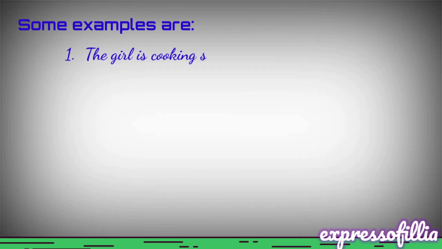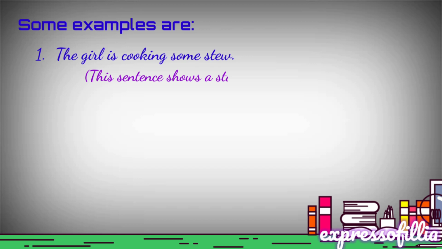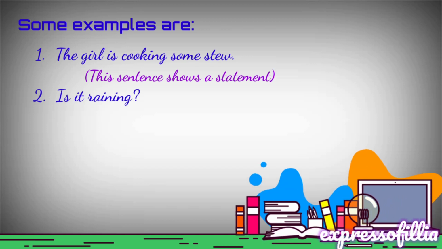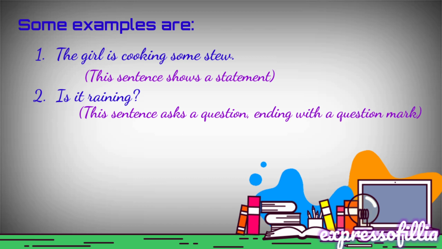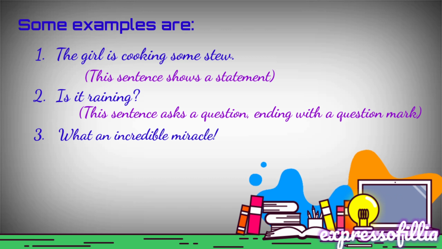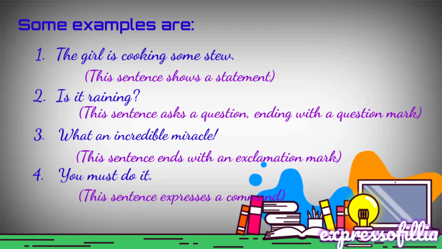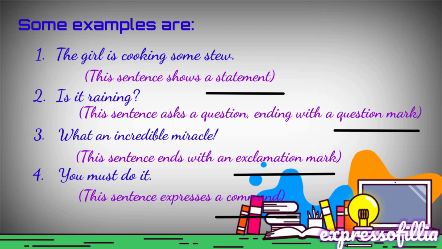Let's learn with the help of some examples. The girl is cooking some stew, which is a statement. Then we have, is it raining? It's an interrogative question which ends with a question mark. Then we have, what an incredible miracle. This sentence ends with an exclamatory mark at the end. The fourth that we have is, you must do it, which is a statement, a command rather. And these are some examples which highlight what kind of sentences they are.